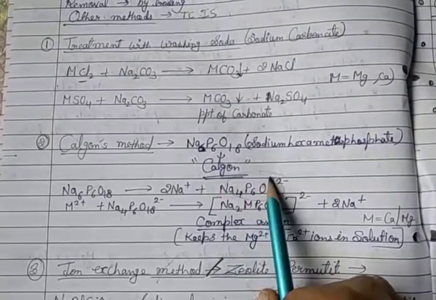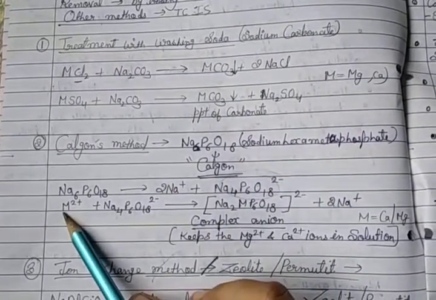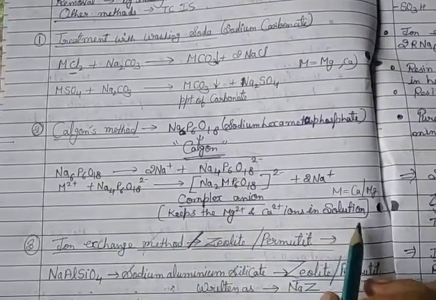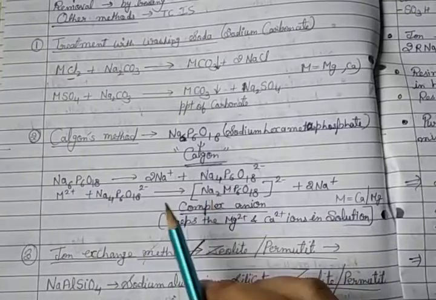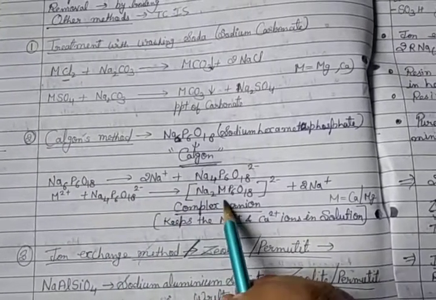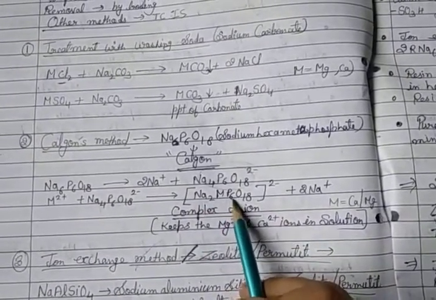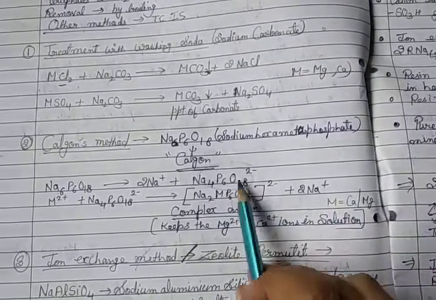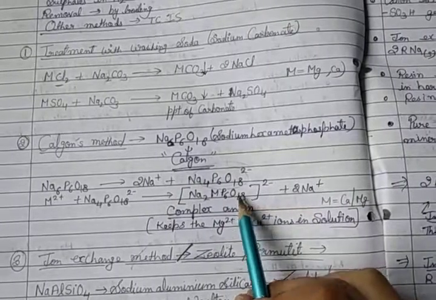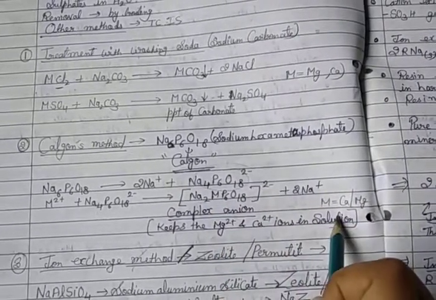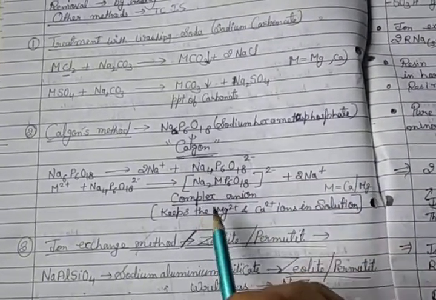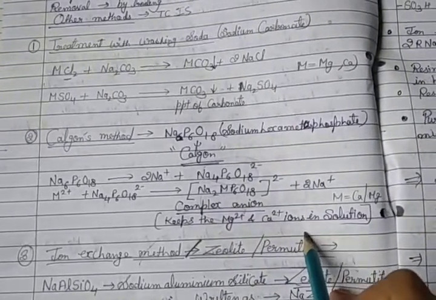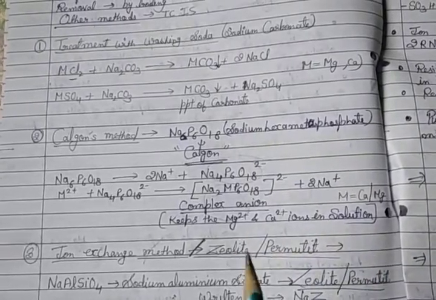This negative ion complex then reacts with the metal ion M, calcium or magnesium, forming Na2[MP6O18] with a 2 minus charge, because again 2Na+ are removed, so a complex anion is formed. This complex anion keeps the magnesium 2+ and calcium 2+ ions in solution.